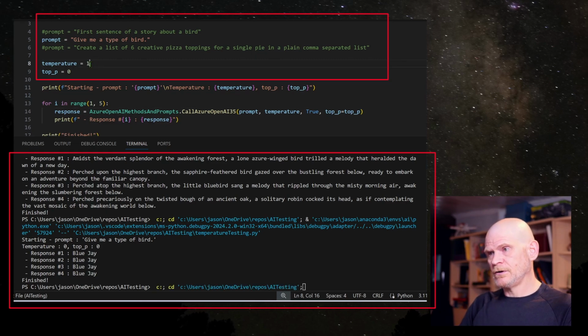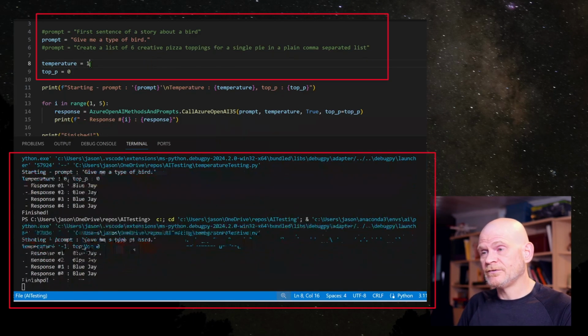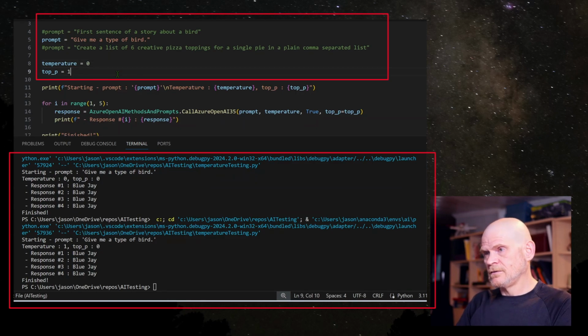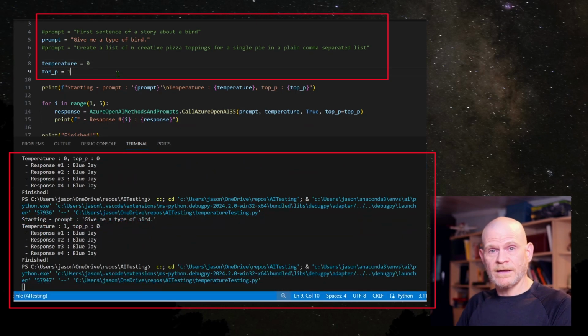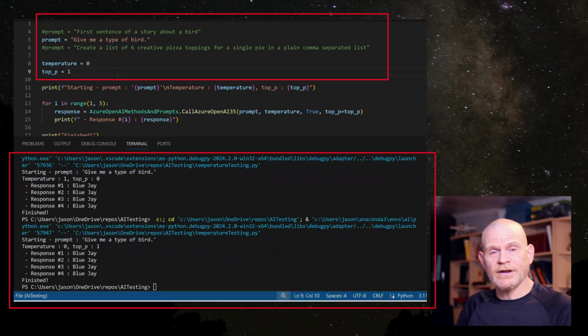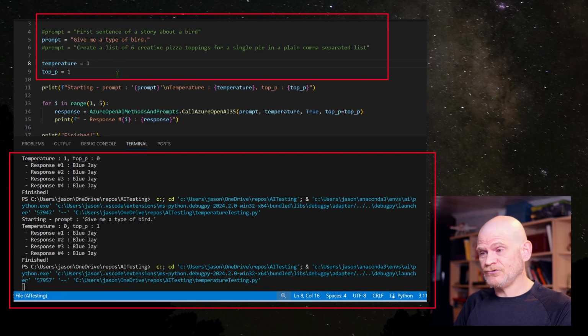Let's try temperature 1. So let's maximize the randomness or creativity of temperature, but leave top P at 0. Whole lot of Blue Jay. Let's switch it up to temperature 0 and top P 1. And as I said, the values work in tandem, they work together. So temperature 1, top P 1, hopefully we get a little bit out of Blue Jays here.